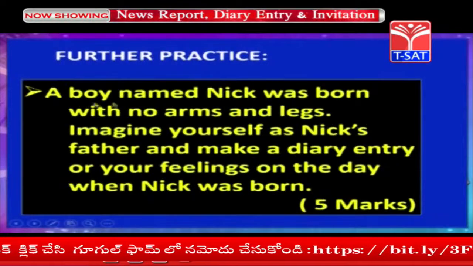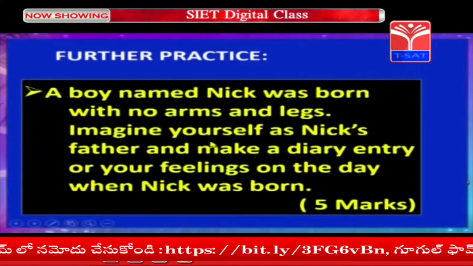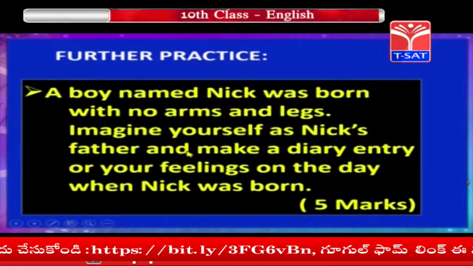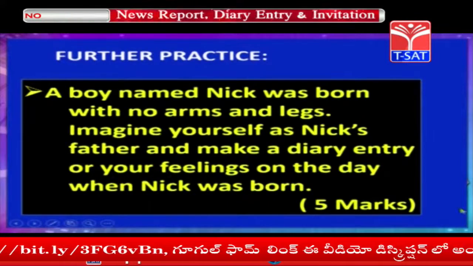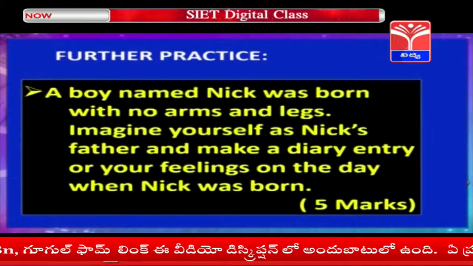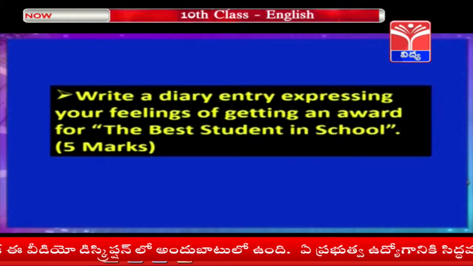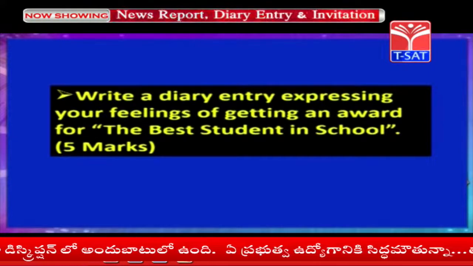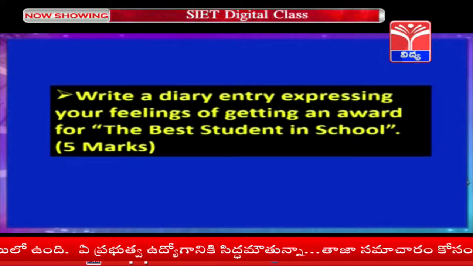Further practice. A boy named Nick was born with no arms and legs. Imagine yourself as Nick's father and make a diary entry of your feelings on the day when Nick was born. This carries 5 marks. So children, practice at your home. Look at another example. Write a diary entry expressing your feelings of getting an award for the best student in school.